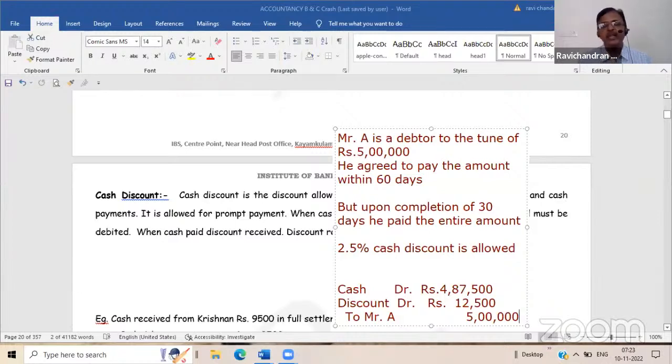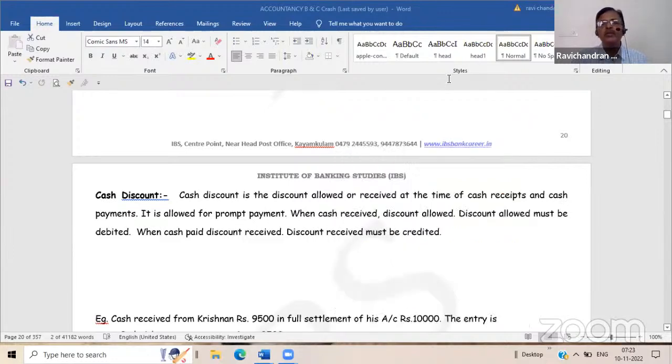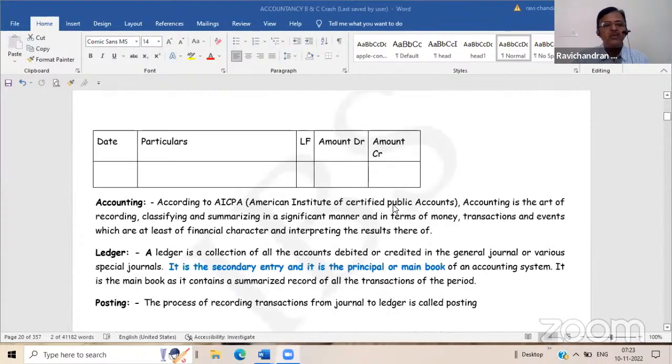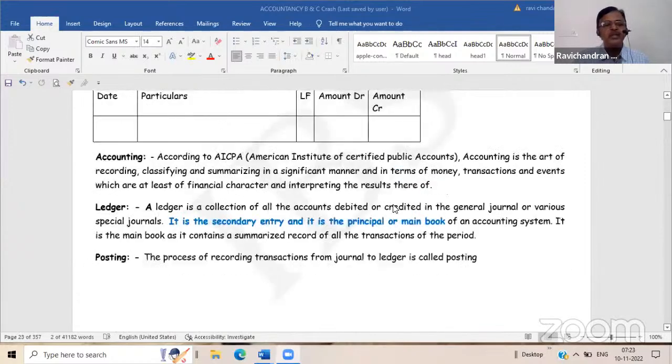So cash discount is an expenditure in our book, whereas trade discount is not an expenditure in our book. Clear? Why? Because unnecessarily, otherwise we have to pay GST and other things. So this is recorded there. Now we will move to the ledger posting.